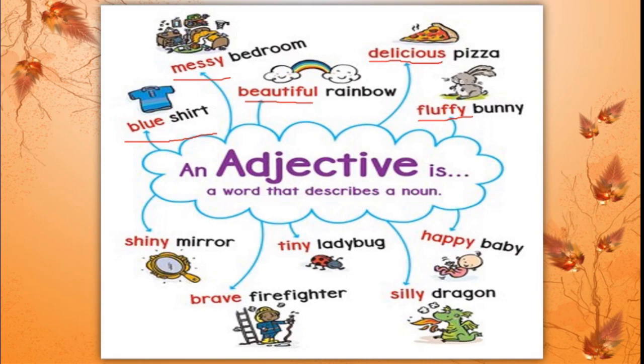Tiny ladybug. Shiny mirror. See, all these are extra words added to noun to describe the noun. Brave firefighter. Correct? Quality here it is mentioned. Silly dragon. Got these, students? These are called adjectives.